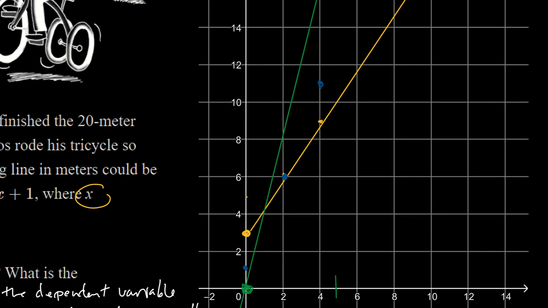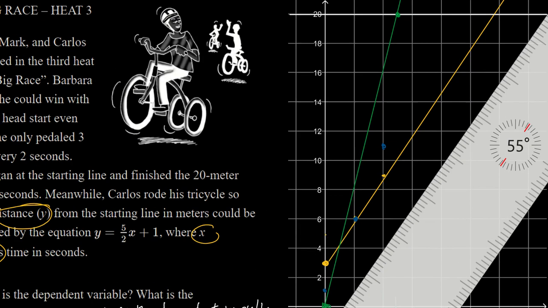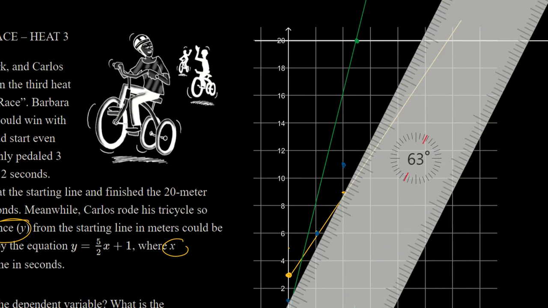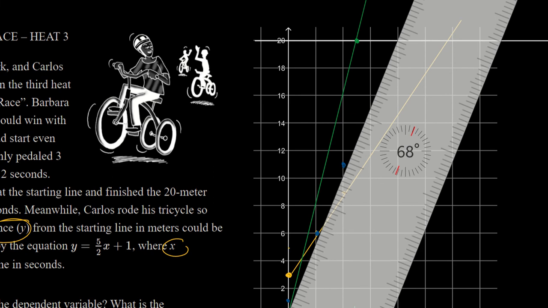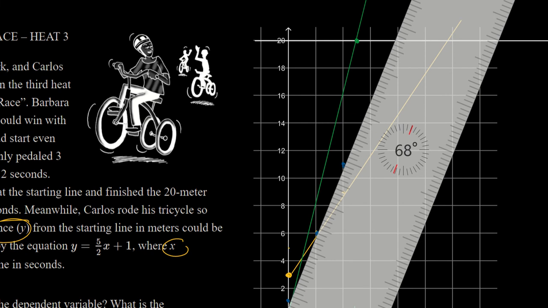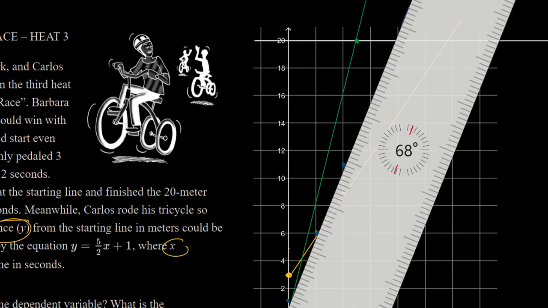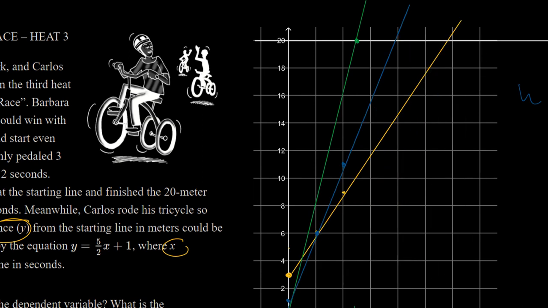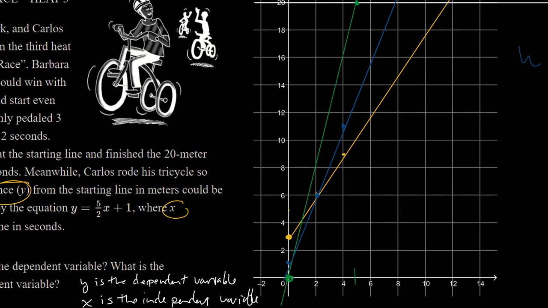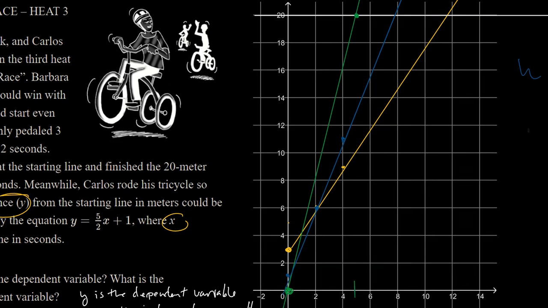And I think from those 3 points, that should be more than adequate for us to graph Carlos. Okay, so I've created this additional representation of the entire race. They gave us some information, and we turned all of that into a graphical representation of the situation.